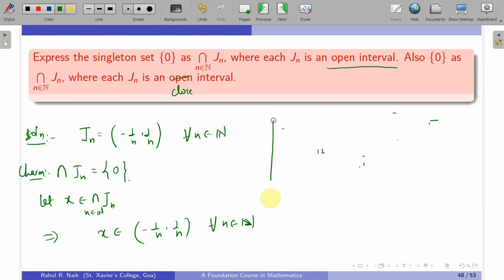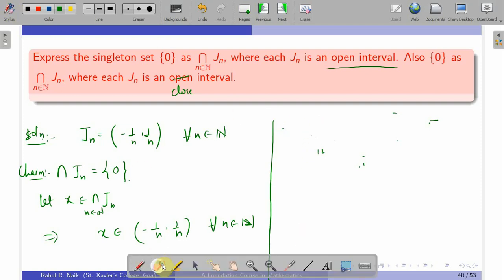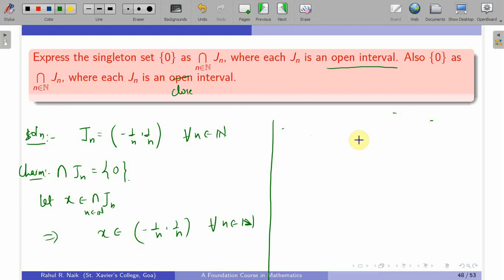So what does this mean? This means that x lies in between -1/n and 1/n, and this is true for each n belongs to N, right?